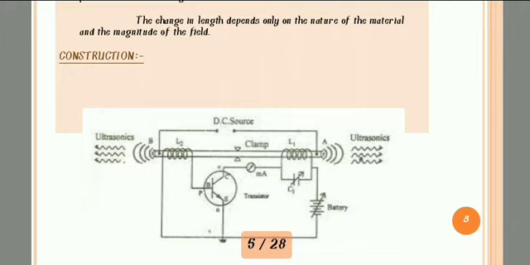When these two frequencies are equal, then ultrasonic waves are produced from this circuit. Once again I am repeating this point: the transistor has a frequency and the ferromagnetic rod has its natural frequency. When these two frequencies are equal, then ultrasonic waves are produced from this magnetostriction method.